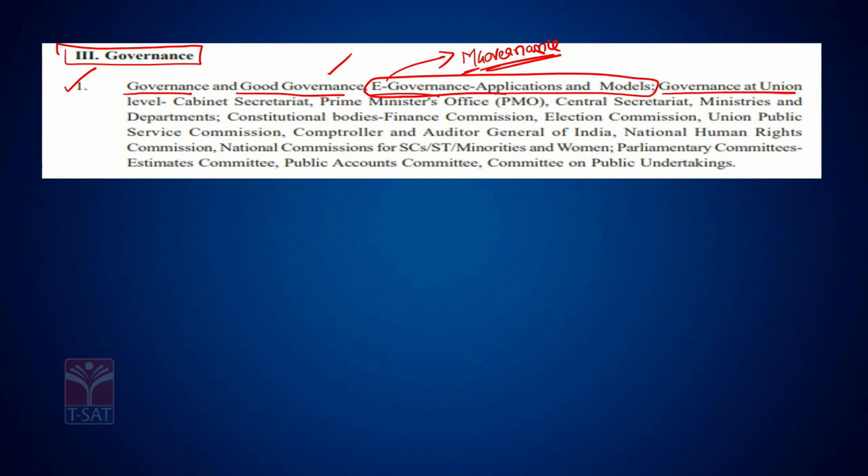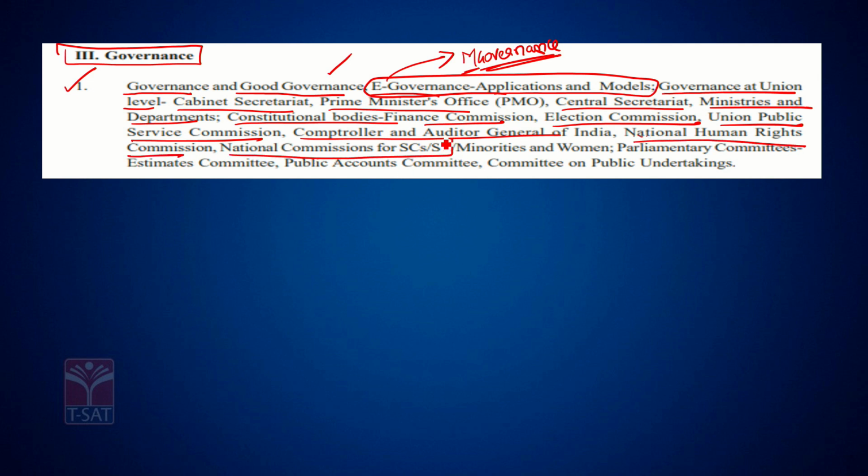Then we have governance at union level: cabinet secretariat, prime minister office, central secretariat, ministers and departments, constitutional bodies like finance commission, election commission of India, union public service commission, CAG, national human rights commission, which is a non-constitutional body, national commission for SC/ST constitutional bodies, and minority and women non-constitutional bodies.